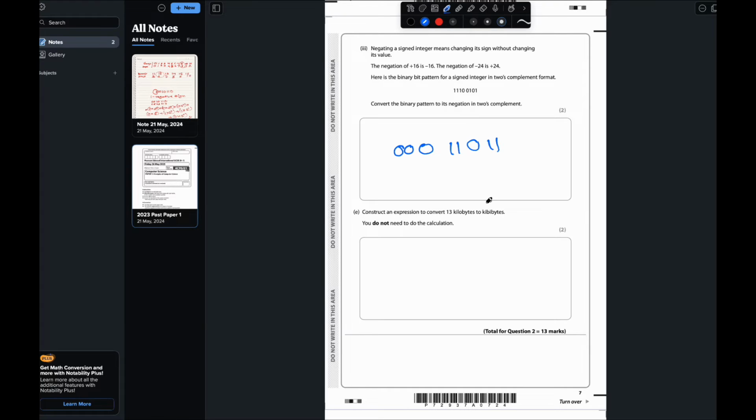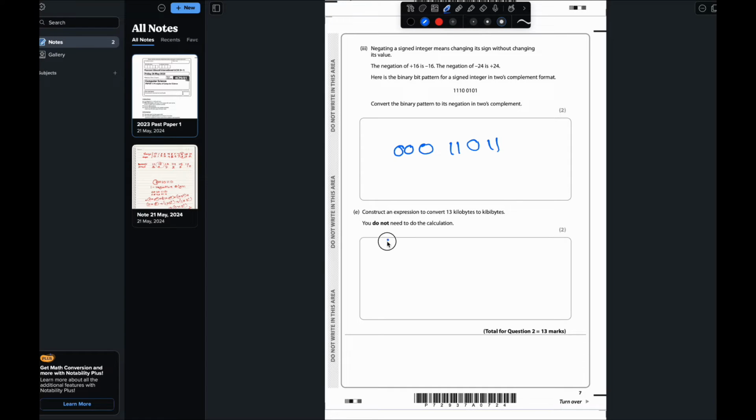Now move to question number E, which is construct an expression to convert 13 kilobyte to kibibytes. You do not need to do the calculation. First of all, we have to think about how we can remove this kilo. We want to remove this kilo, and then there will be only byte, so it will be easier for us. Then we'll change it to kibi.